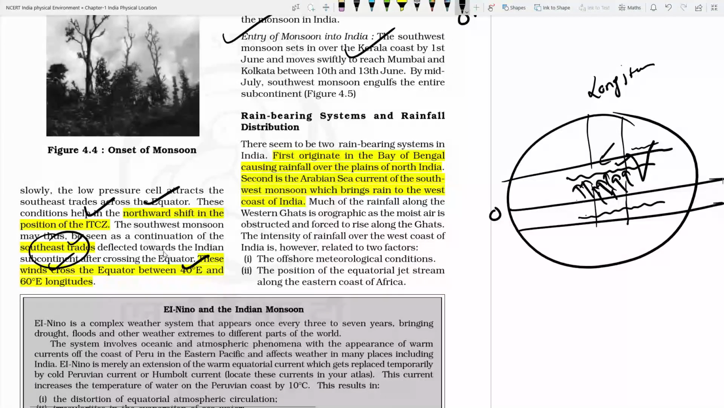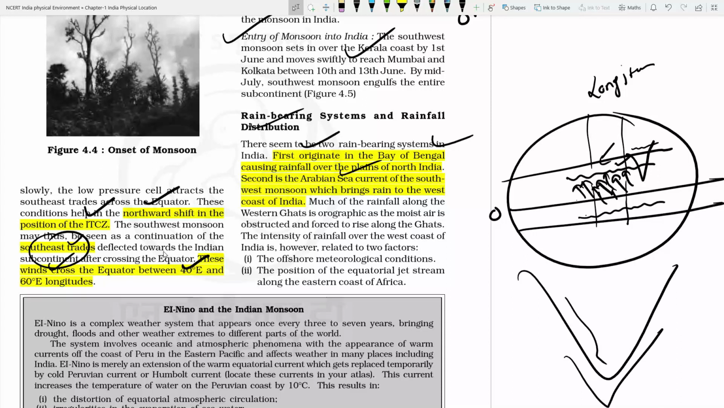ठीक है ना? Okay, rain bearing system and distribution. First, it will originate in the Bay of Bengal, and it will be bifurcated. So there are two kinds of branches, one is the Bay of Bengal, one is the Arabian Sea, and as you know, there is the Annamalai Hills in the southern area. So this monsoon wind will be bifurcated into two parts: one is the Bay of Bengal branch, and another is the Arabian Sea branch. ठीक है ना? So those branches are there.